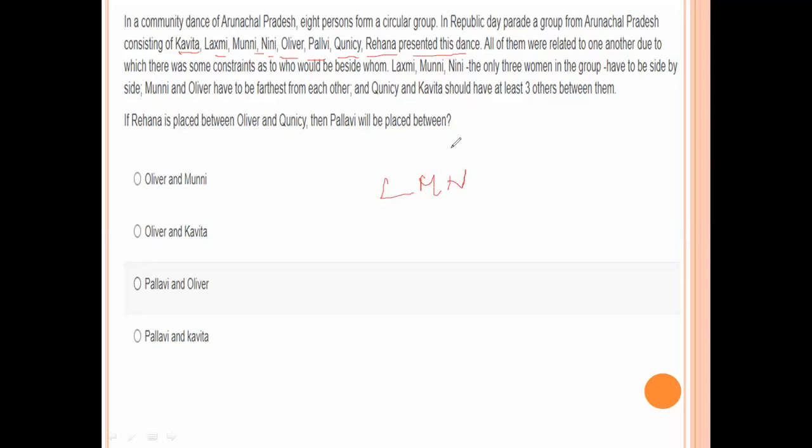Munni and Oliver have to be farthest from each other, and Quincy and Kavita would have at least 3 others between them. Totally, how many members are there? 1, 2, 3, 4, 5, 6, 7, 8. 8 members. These 3 members are side by side: Lakshmi, Munni, and Naini.